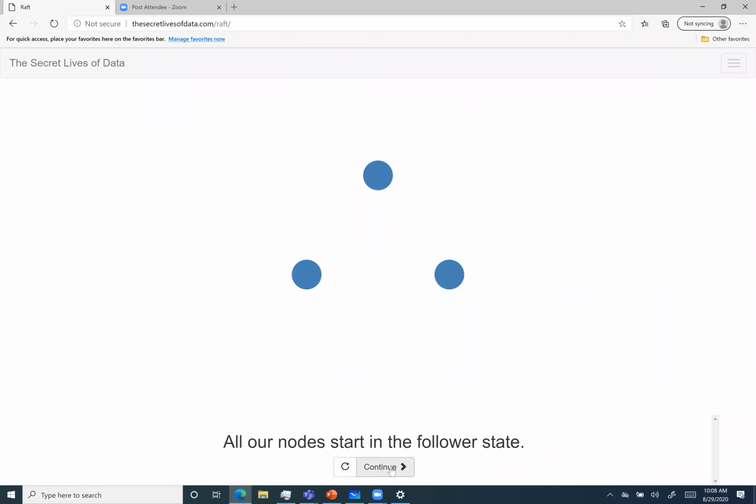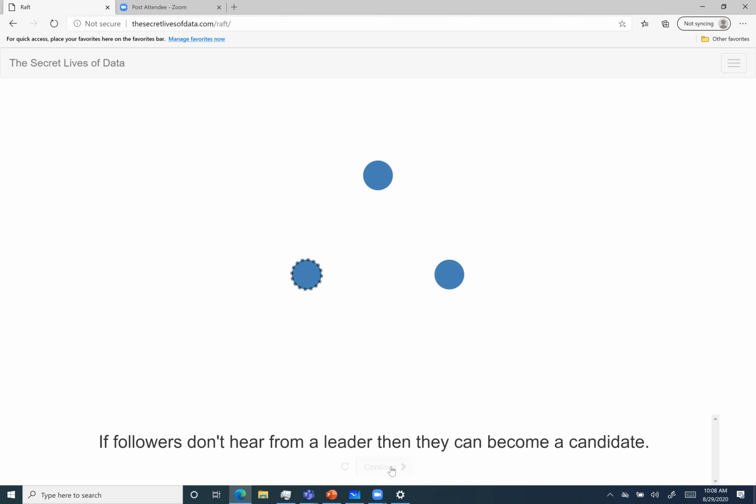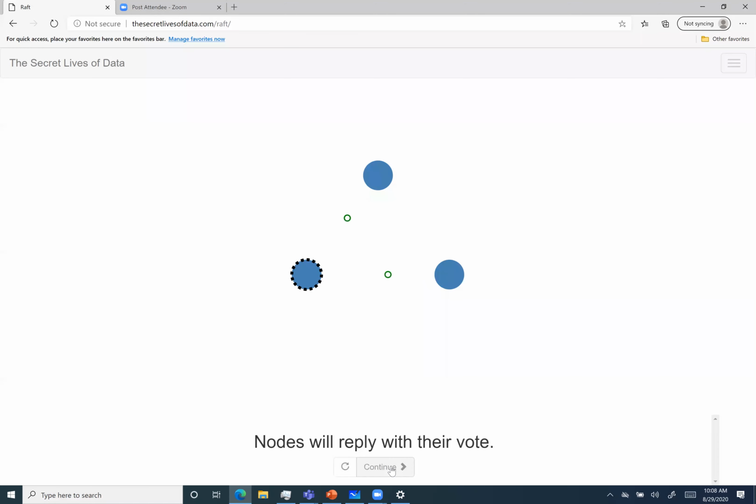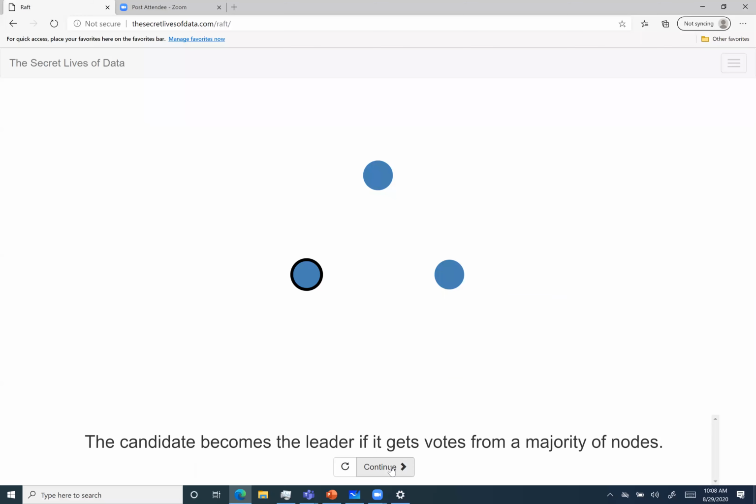Right now all our nodes start in the follower state, and if they don't hear from a leader, they become a candidate. The dotted one became the candidate first, and it requested votes from the other nodes. Since the nodes have given their vote, now we have a leader, the solid circle one. And this is called leader election. Now all the changes to the system will go through the leader.